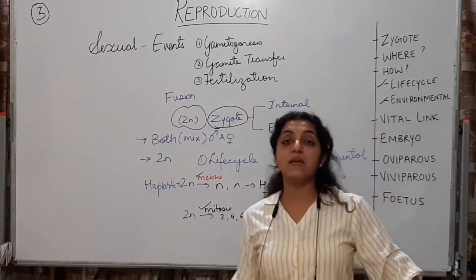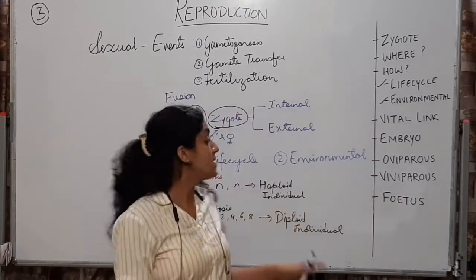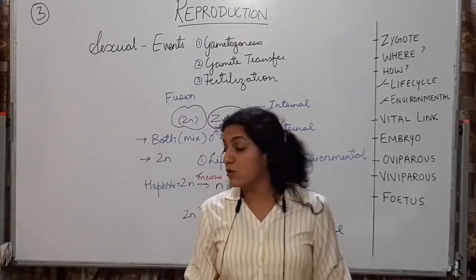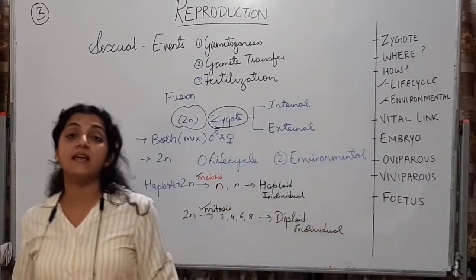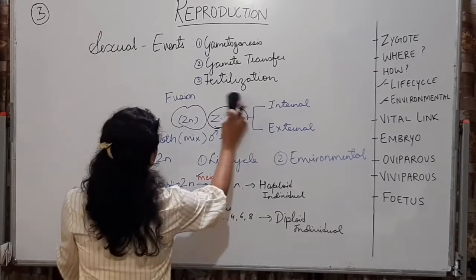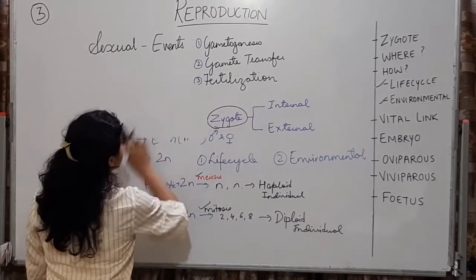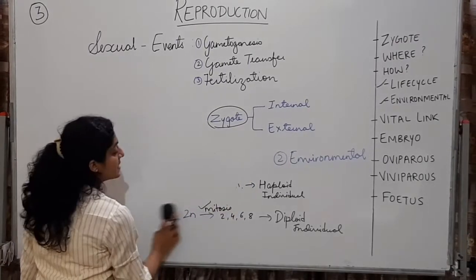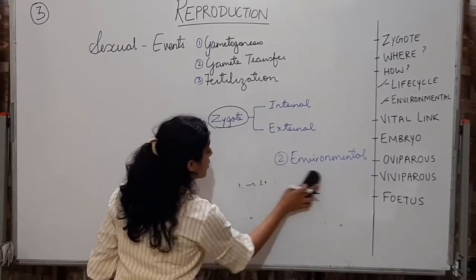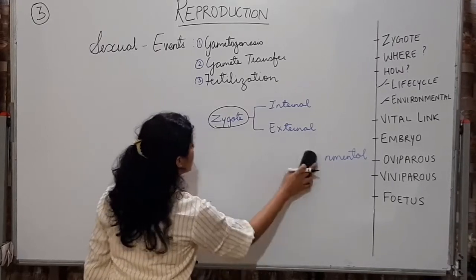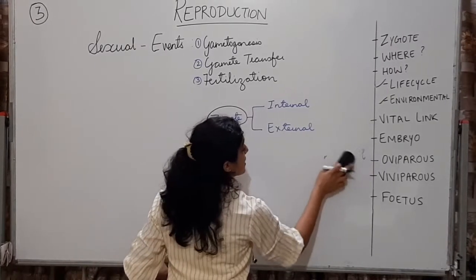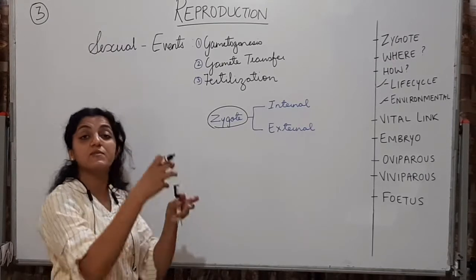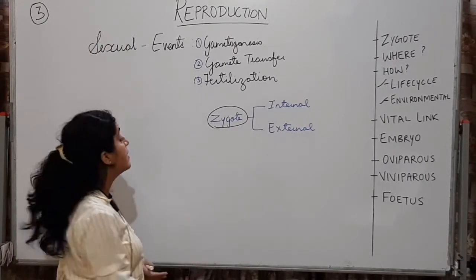Now, as in human beings and majority of the organisms, the zygote undergoes cell division, it undergoes mitosis, it increases the number of cells. And these cells over a period of time are going to differentiate into different types of specialized cells which will form tissues.